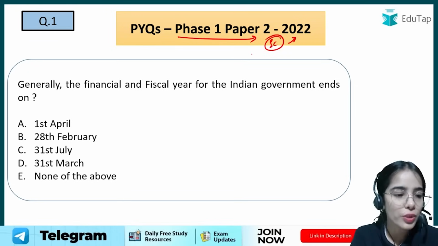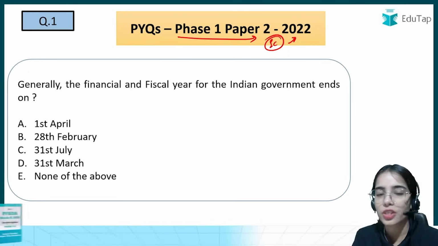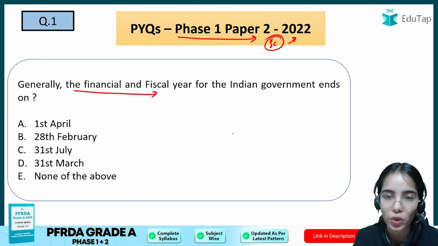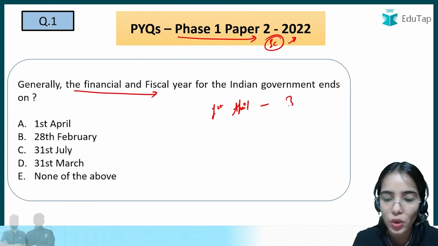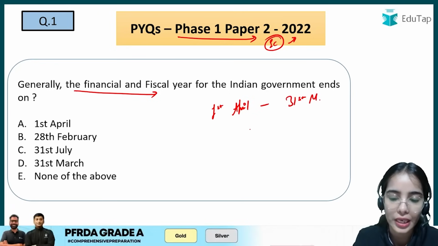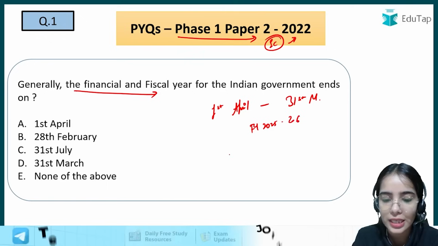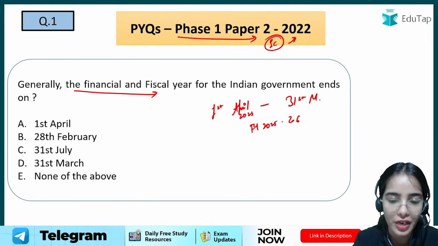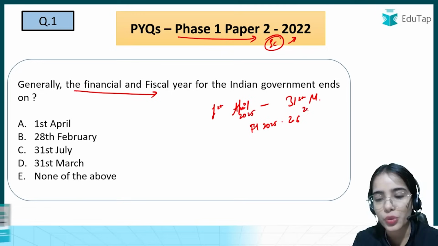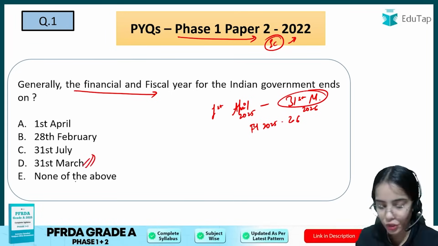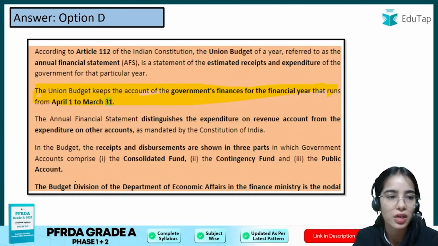Okay, the first question is in front of you. Try to answer this question, a very easy question. So generally the financial and fiscal year for the Indian government ends on, so the financial year starts from 1st April and it ends on 31st of March. So currently the financial year 2025-26 is going on. So that started from 1st April 2025 and that will end on 31st March 2026. So financial year ends on 31st March. Okay, so I hope everyone gave the answer D.